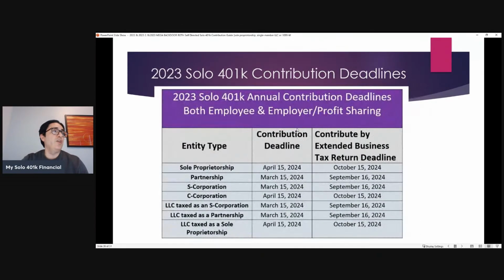Now for 2023, as long as you sign up with us before the end of the year, you'll preserve the right to make 2023 contributions all the way up until the business tax return deadline, including any timely filed extension next year in 2024. So for a business that's taxed as a sole proprietorship, a single member LLC, where income was reported on Schedule C, that's again really the 1040 deadline. So that's April 15th or October 15th if you file a timely extension of 2024.